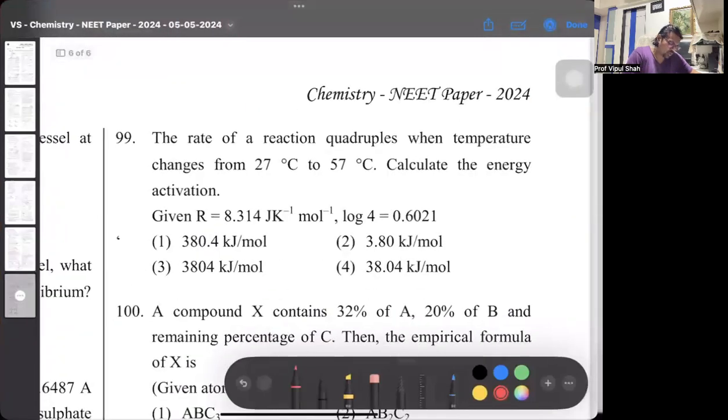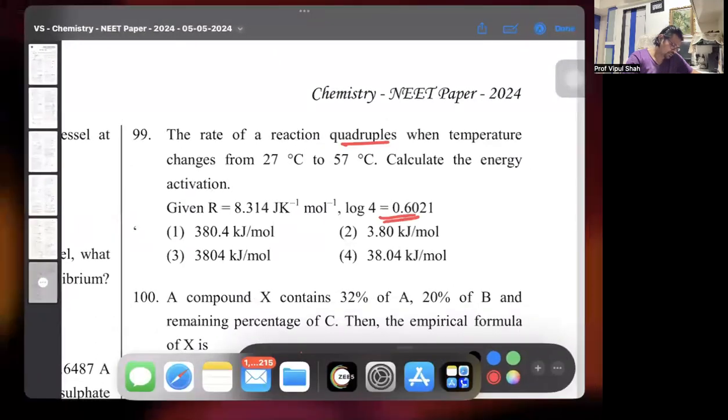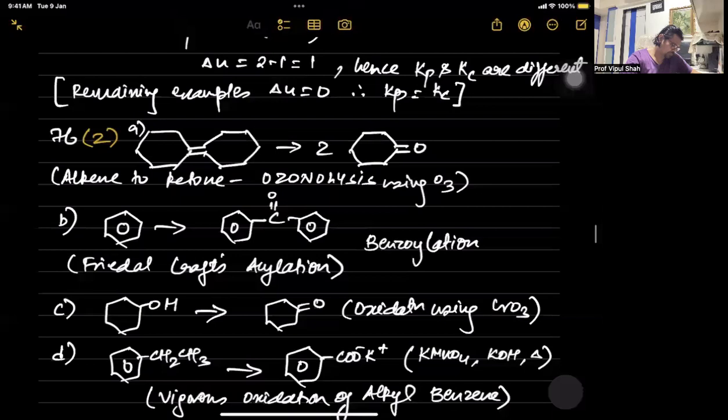That's 98. Second last one, 99th one. Rate of a reaction quadruples when temperature increases from 27 to 57. Calculate activation energy. And they have given you log of 4. It's a direct, easy calculation. Look at this. 99th one.